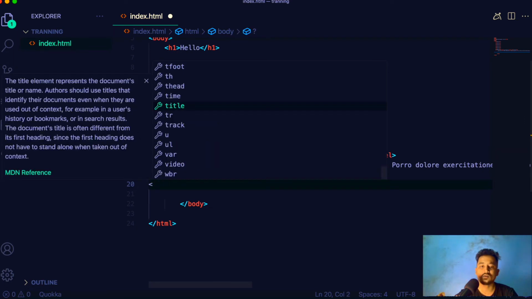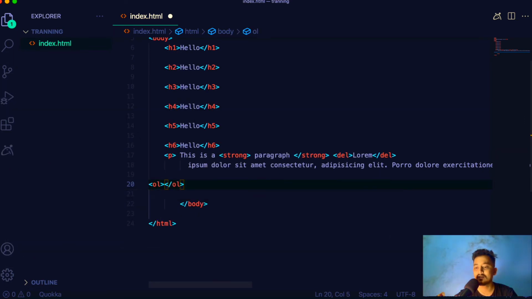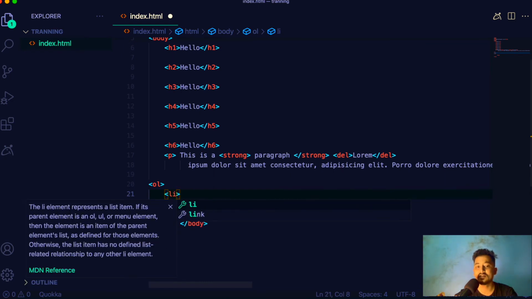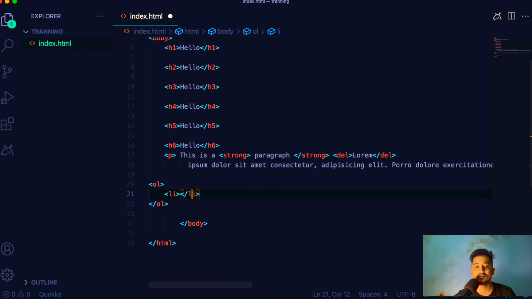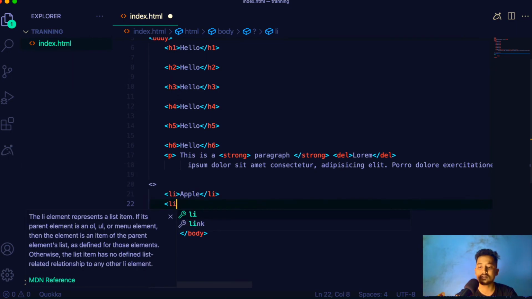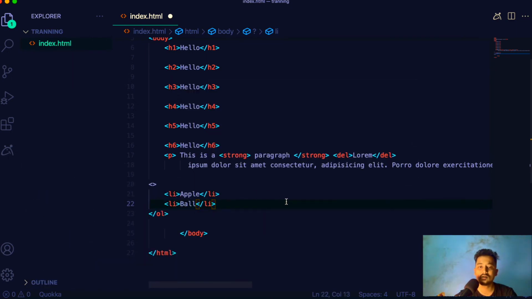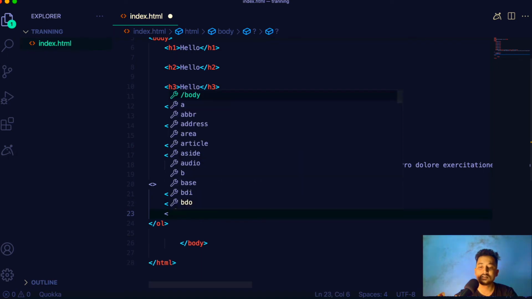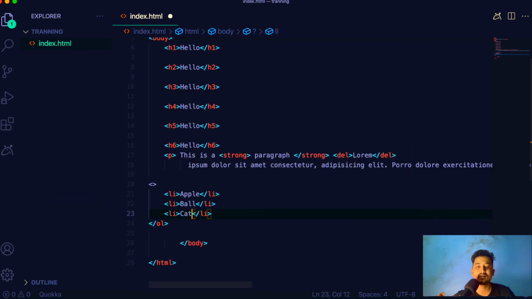Let's see first with the ordered list. I'll just say OL tag. So again, the opening and the closing tag, and OL means ordered list. Inside this OL tag, we are going to create a tag called LI, which basically represents the list item, right? I'm going to say here Apple, and then I'm going to create another list item and call it Ball, and then I'm going to create a third one and call it Cat, just for now. Okay, so OL tag here. I'm going to save this.